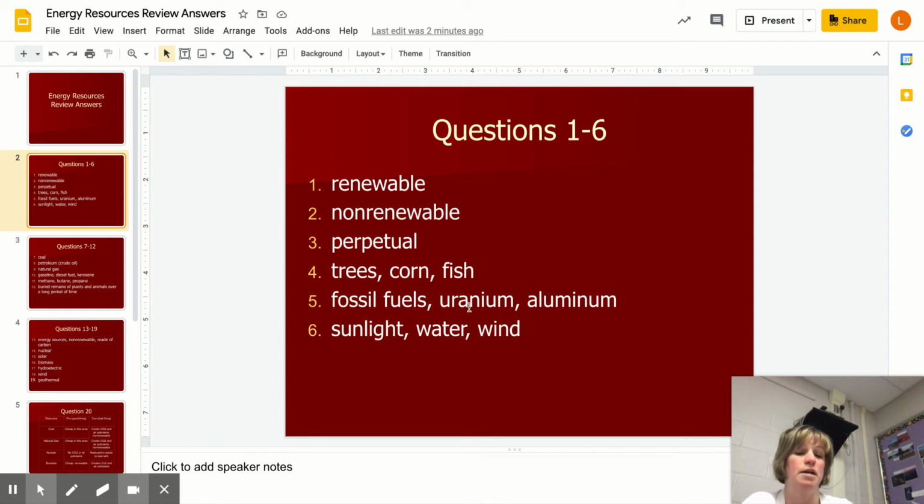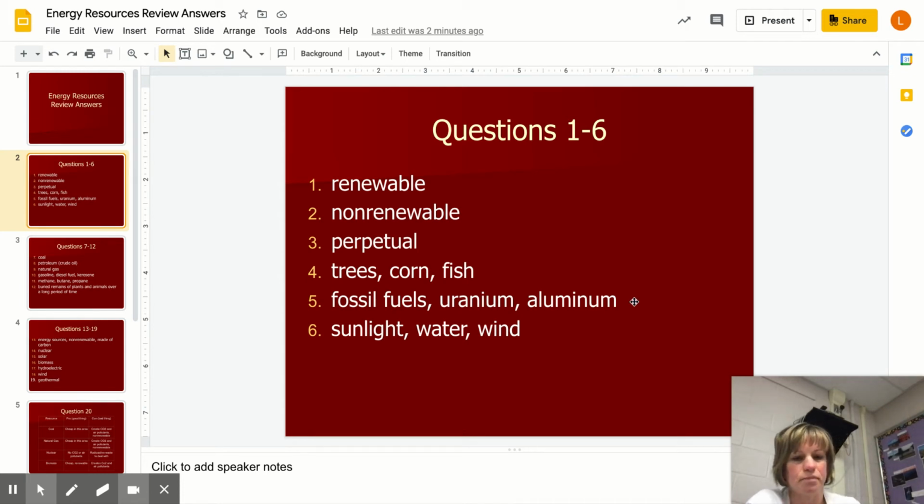Now, uranium, I do want on your list. That one's going to be on your quiz. Uranium is important as an energy resource. Remember, that's what they use at nuclear power plants, and it is found in rocks, so it is non-renewable. Now, I will say it's not limited in supply. It's readily available on our planet, but it's still non-renewable.